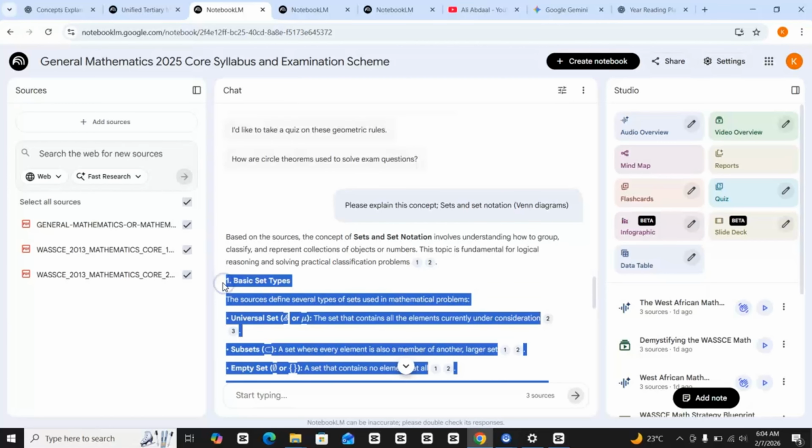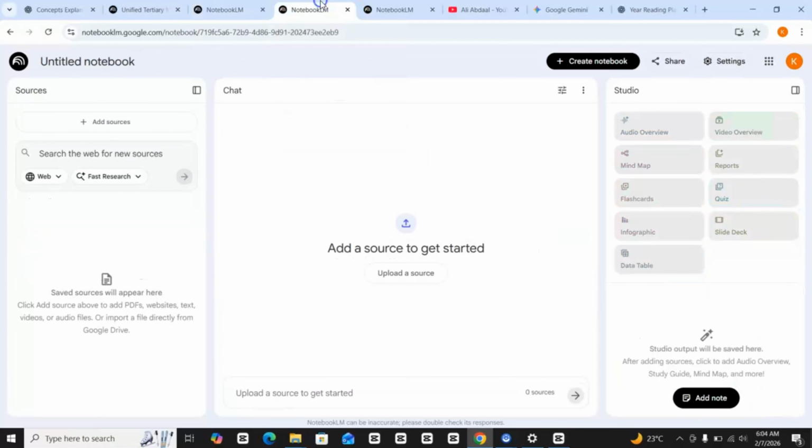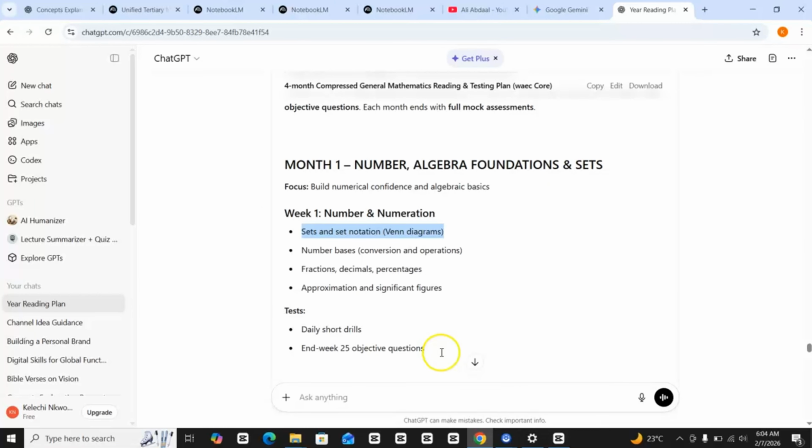I'll get to ChatGPT here. I say, expand this using, let's say, Abuja concepts, or Nigerian concepts. If you're in Abuja, you can say Abuja concepts. If you're in Kano, Kano concepts. Kaduna, Kaduna concepts. Imo, Imo concepts. So I'll paste this now and then send.